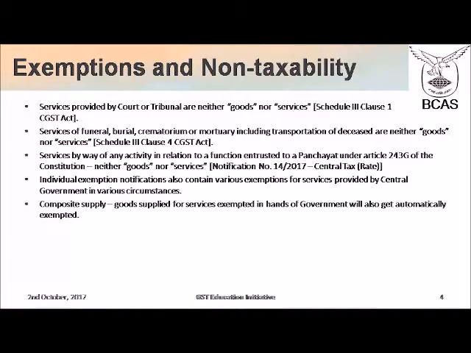Now, lastly, there are individual exemptions. There are a lot of exemption notifications, exemption entries, which contain various exemptions for services provided by central government in various circumstances. Look up all those exemption notifications where there are a lot of entries which say that services provided by central government, state government, local authority will be exempt, will not be taxed. Of course, also realize this, even though most of these exemption notifications will be for a supply of services, the composite and mixed supply rules will apply to them.